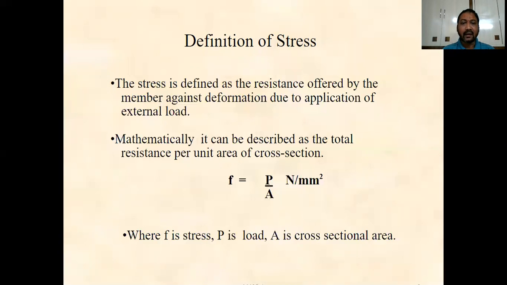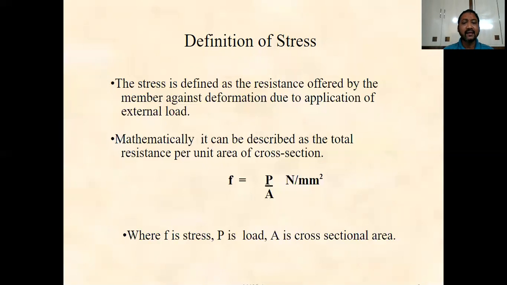This internal resistance offered by the body per unit area of cross section is termed as the stress. Generally, the internal resistance developed in the body is almost equal to the external force applied. Therefore, we can say that the force applied per unit area of cross section is also termed as the stress.